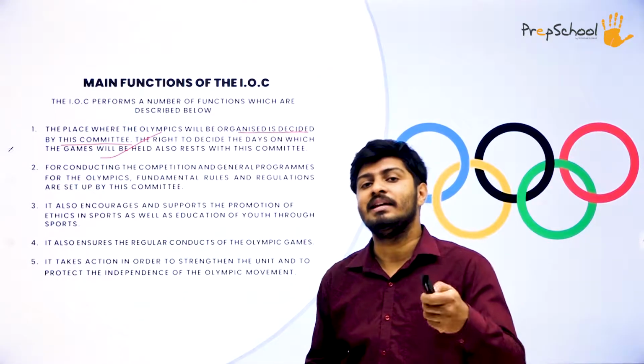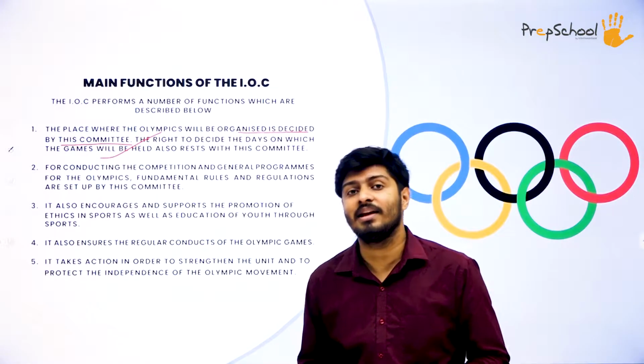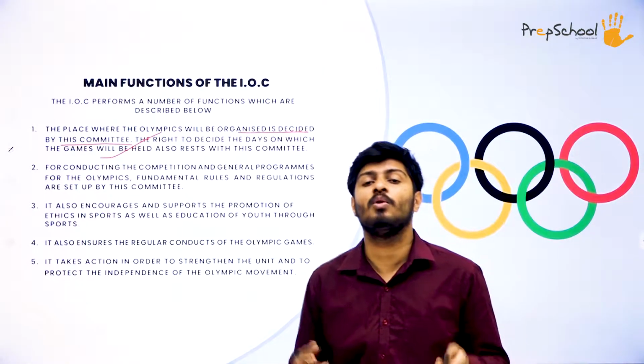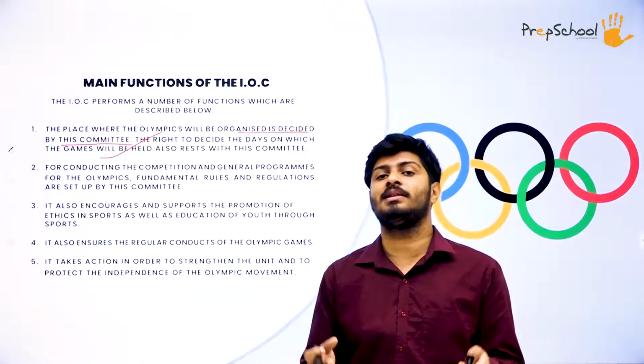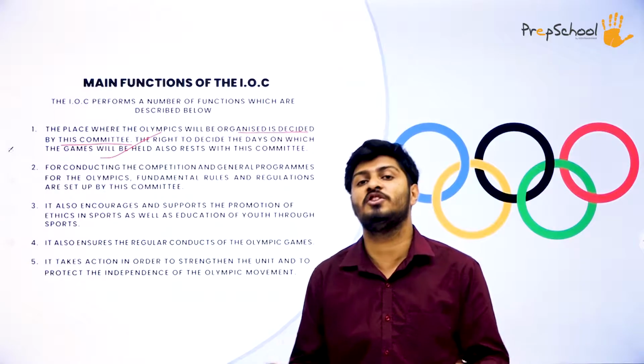The responsibility for that decision is taken by I.O.C. So they are the committee who decide exactly where the Olympics takes place, which country, which state or which place.